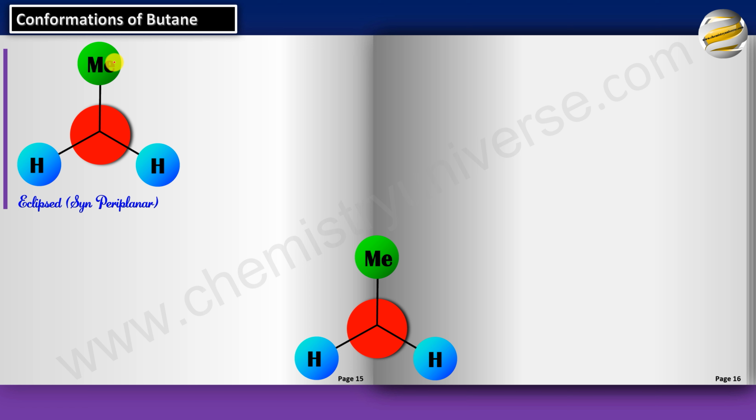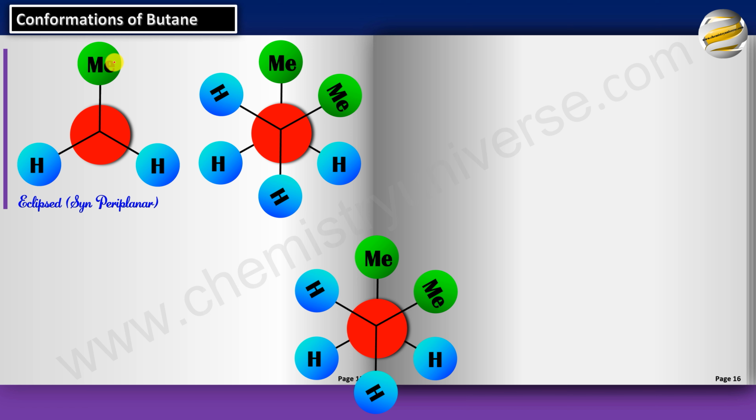So let's rotate by 60 degrees. When we rotate by 60 degrees, we get this. Now in common terms, it's called gauche conformation. But when it comes to the technical word, can you see they are not periplanar anymore? The two methyls are not in the same plane, so it's clinal. But the angle is 60, and anything between 0 and 60, including 0 and 60, is called syn. So this is called synclinal, gauche or synclinal.